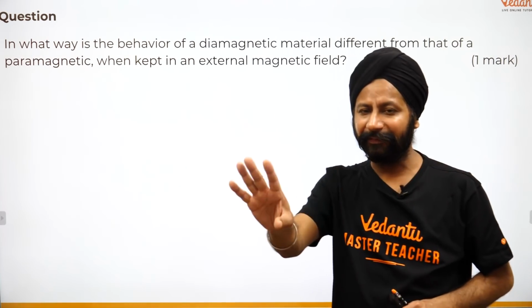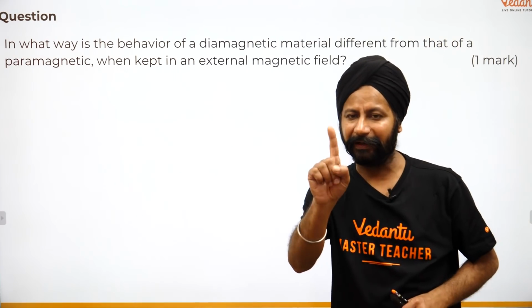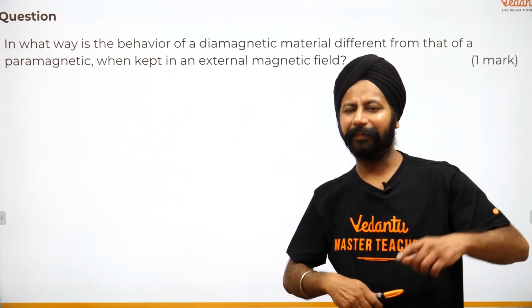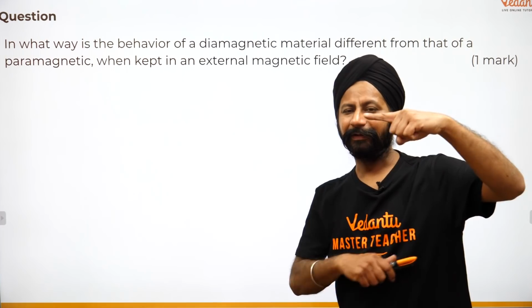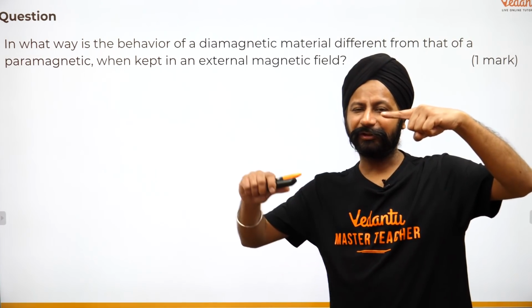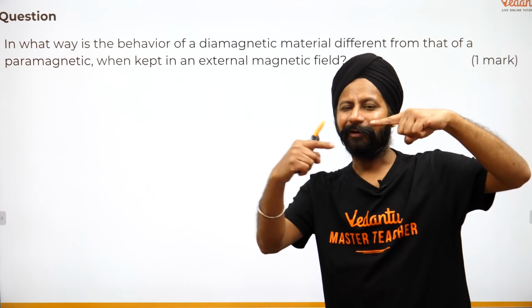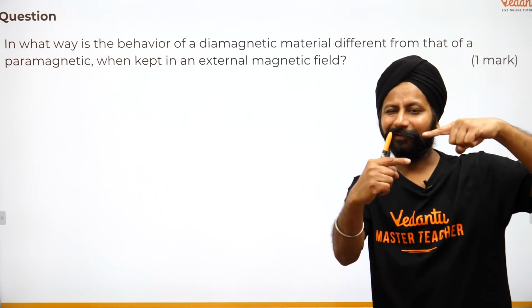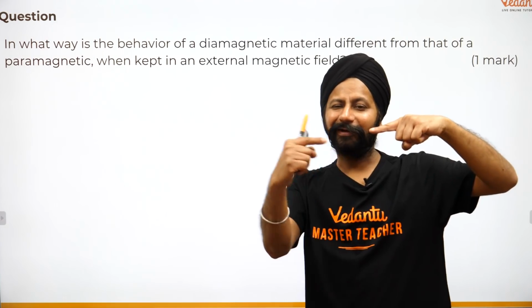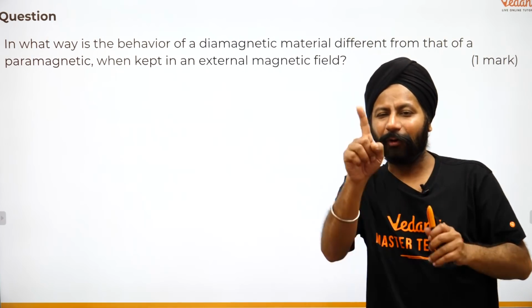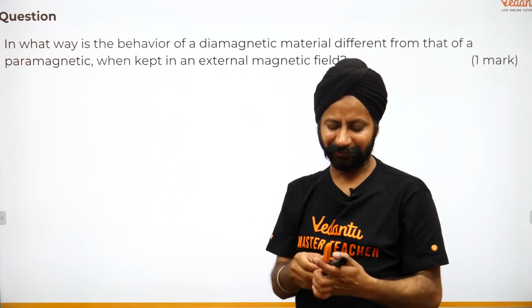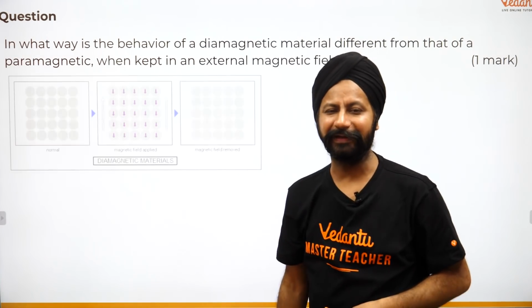Diamagnetic did not have any magnetic moment at the atom level. So let's say there is a magnetic field in this direction. All the atoms will actually, not all the atoms, but whatever want to align, will align opposite to that. They create an opposite magnetic field and oppose it. In diamagnetic, and in paramagnetic, which already had moments, they will align in that direction. So let's see the pictures and try to understand that.